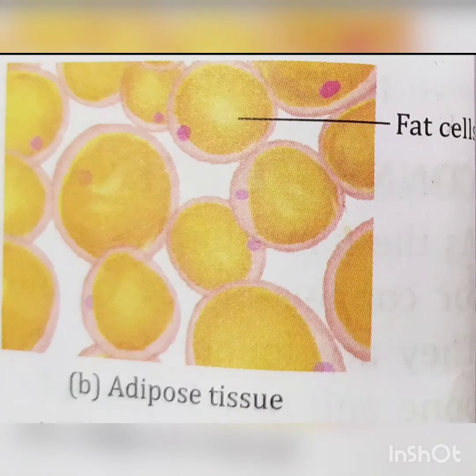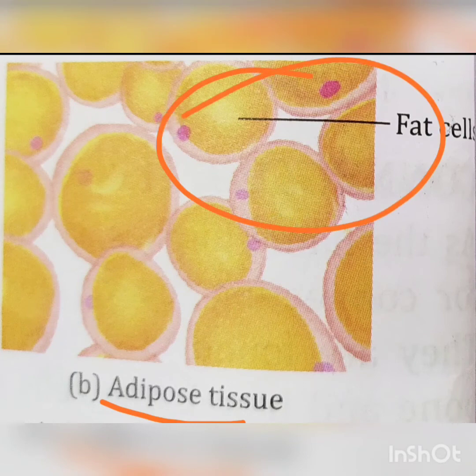The second type of connective tissue proper is the adipose tissue. It is loose connective tissue primarily located beneath the skin. It is also found around the internal organs such as kidneys and heart. It is specialized for the storage of fat.